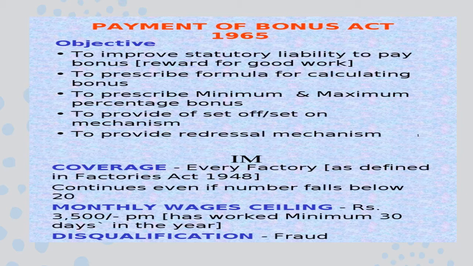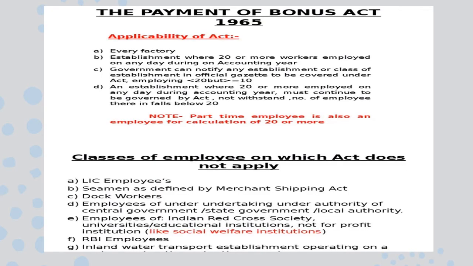And even if the number of employees falls below 20, if the average is only 10, then they can take it, provided the particular factory is covered under the Act. Then the monthly ceiling is rupees 3,000 per month, and this is based on the qualifications.